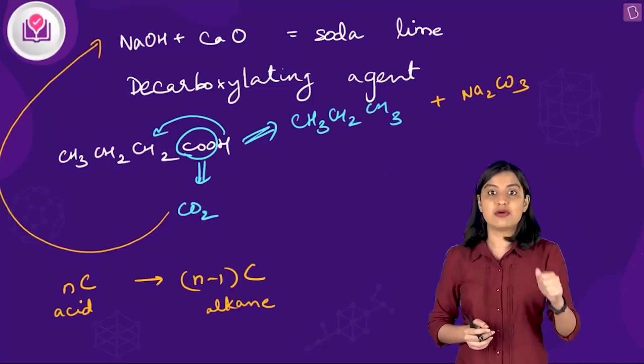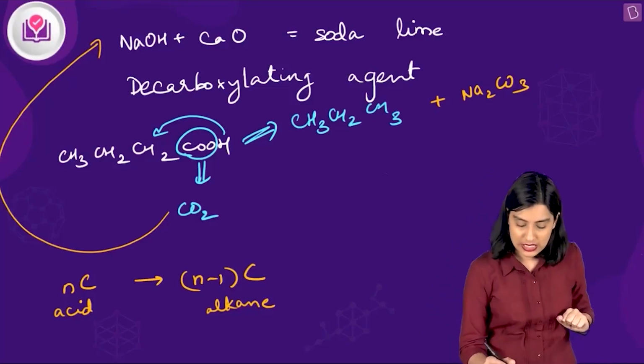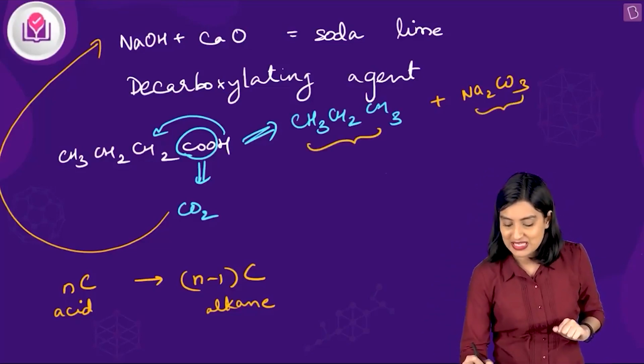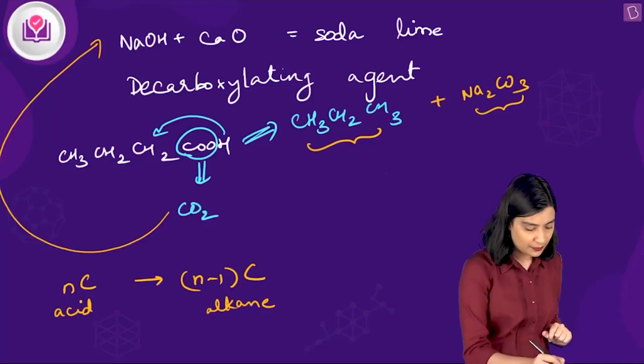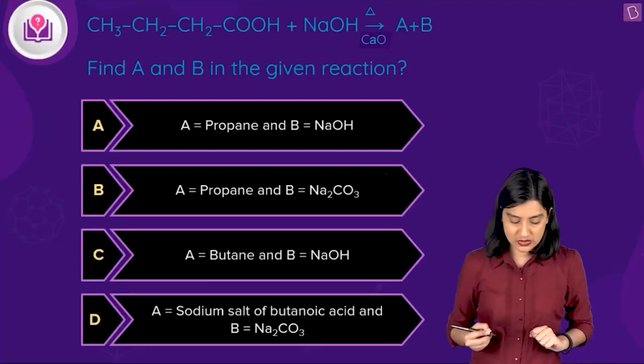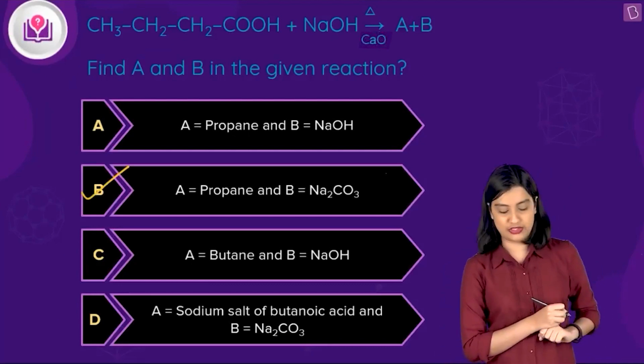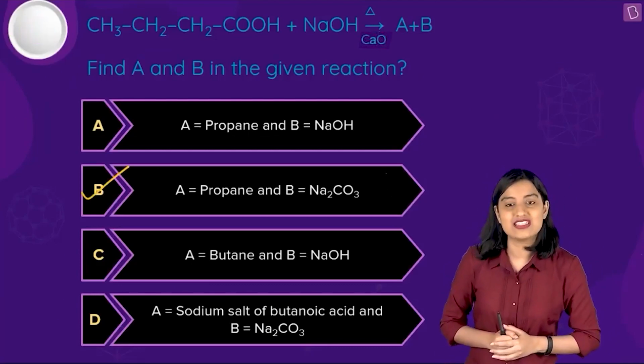Alright, so here we were asked about what is A and what is B. So A is an alkane and B is sodium carbonate. So what is the alkane? We have a 3-membered alkane, that is propane. So A is propane and B is sodium carbonate, as suggested by option B. So option B is going to be the right answer to this question.